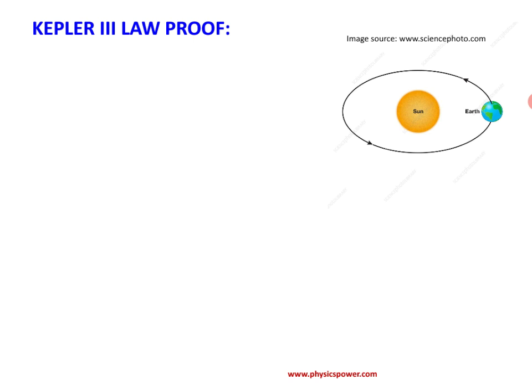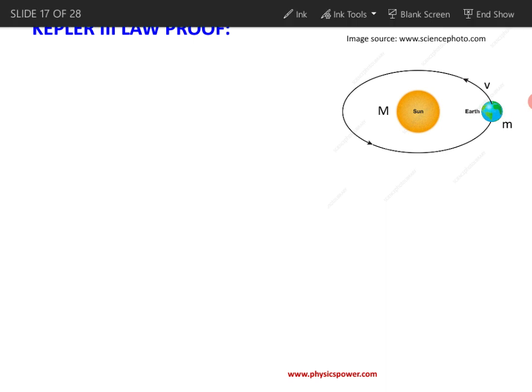For that, just consider the example of the Earth revolving around the Sun in a circular orbit with radius, for example, capital R. Suppose capital M is the mass of the Sun and small m is the mass of the Earth, and the Earth is revolving with a velocity v. Now for this Earth to continue on this path, it should obey one thing every time: the attractive force between the Sun and the Earth, and the outward force due to the rotation, both should be balanced.